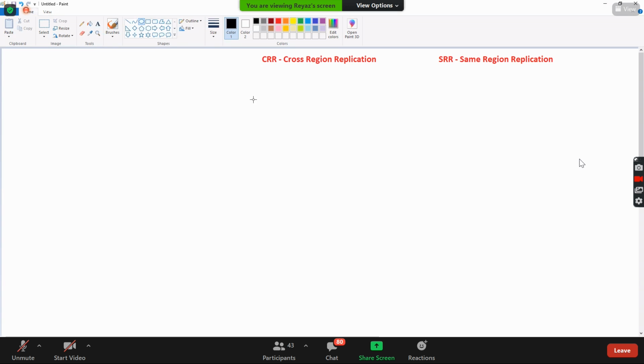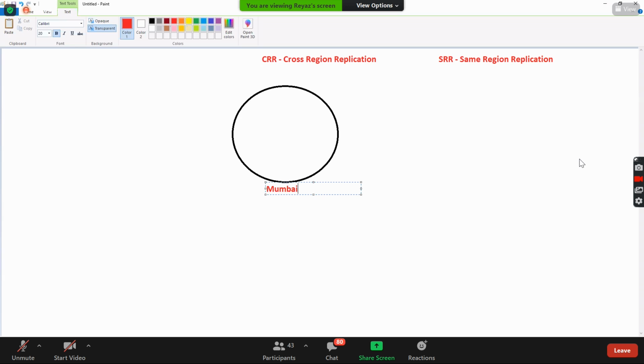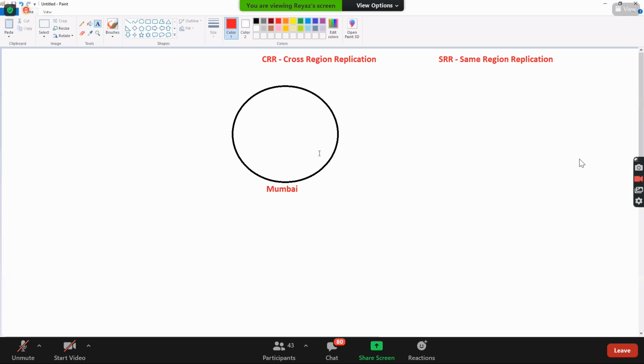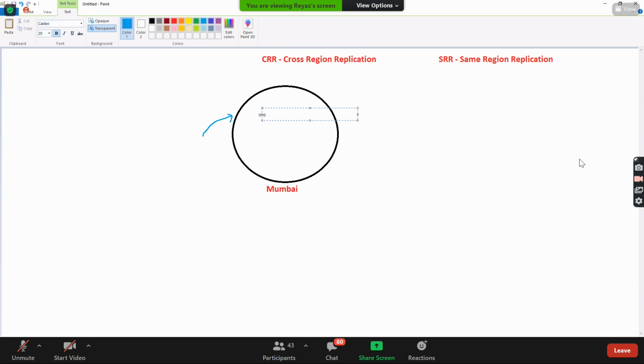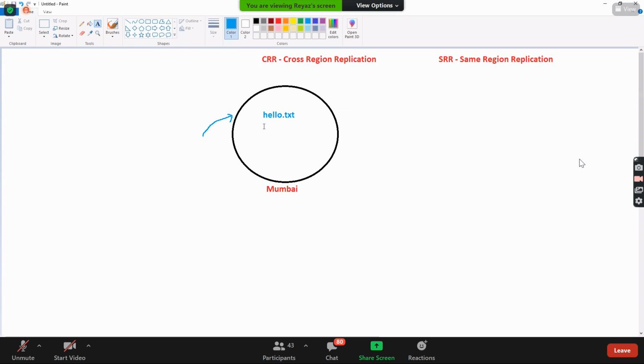Let's say, for example, you have a bucket here. Let's say this bucket is in Mumbai region. And I am uploading some objects inside this bucket. Let's say, for example, a hello.txt file, something. And you have some objects also here.